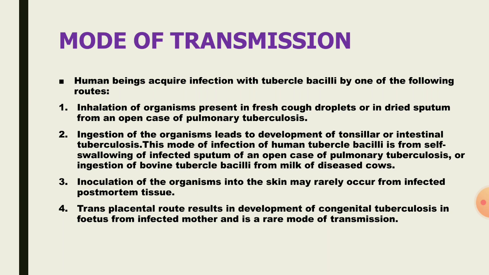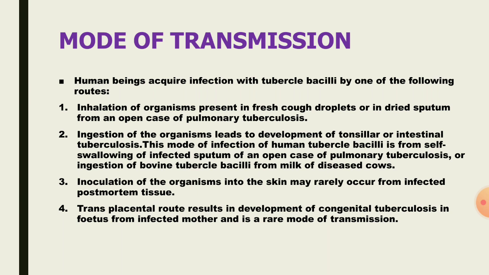In this, Mycobacterium tuberculosis enters a person by accidentally taking in the organism through infected sputum, or through the milk of a cow infected with Mycobacterium bovis, a common infection of cows which produces TB in human beings.